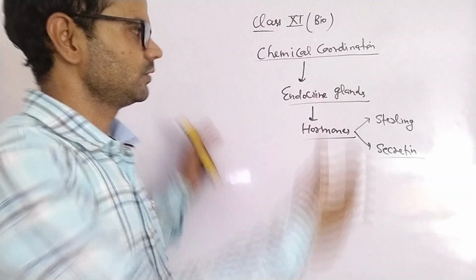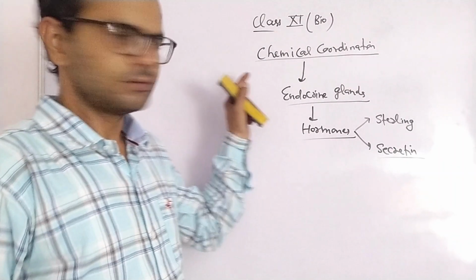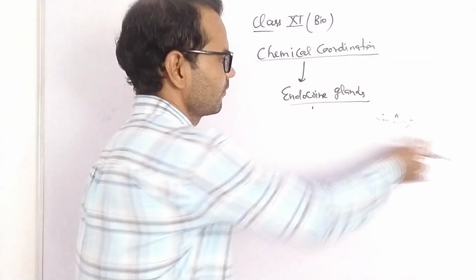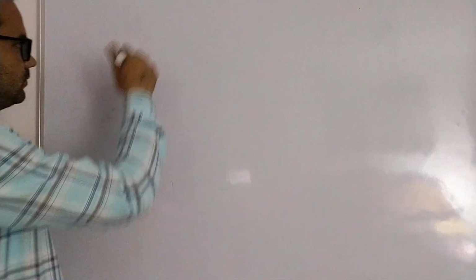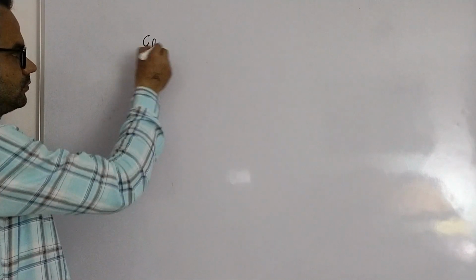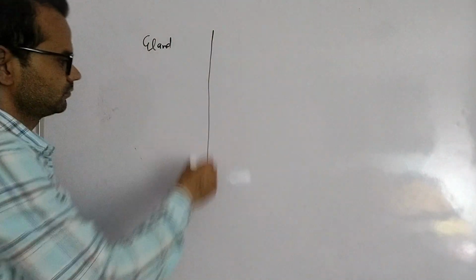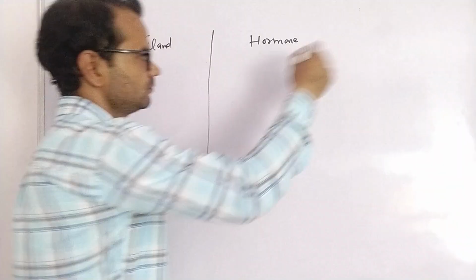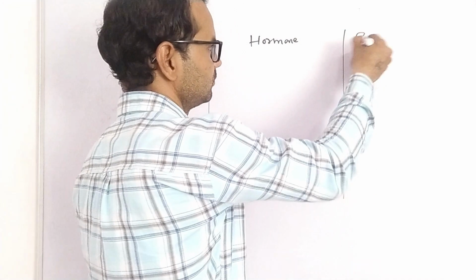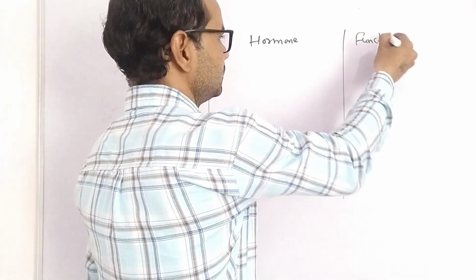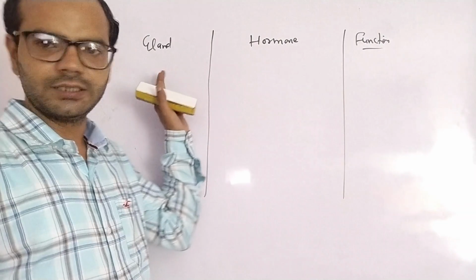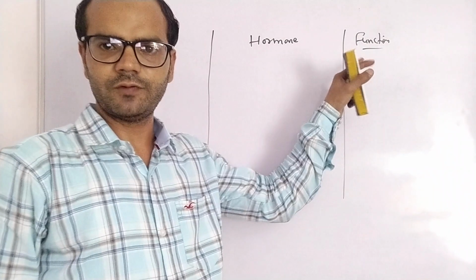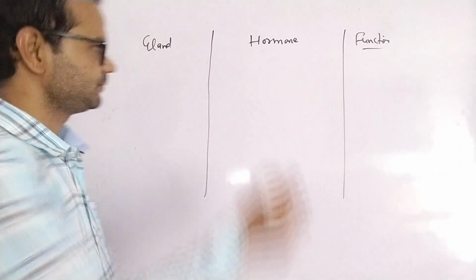So I'm going to draw a table: gland, hormone and its function. First gland is